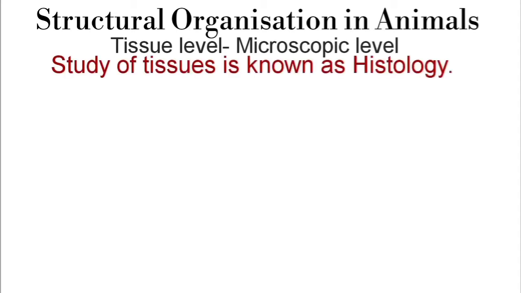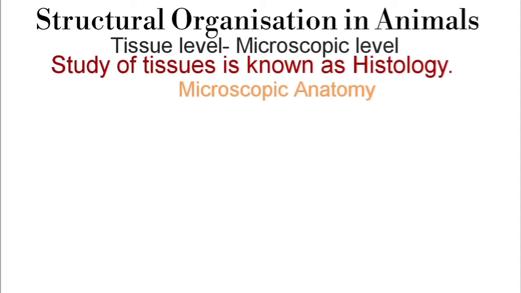This unit is about the structural organization of animals. In this unit, we will study the structural organization in animals at their tissue level, that is, at their microscopic level. Now, this study of tissues is known as histology, and histology is also known as microscopic anatomy.